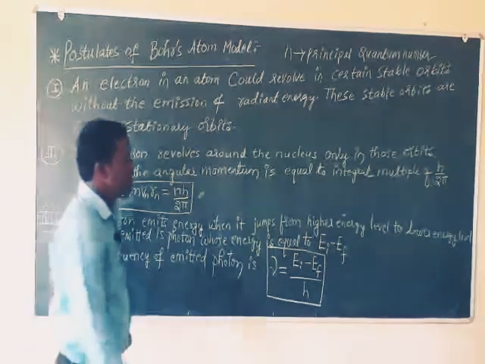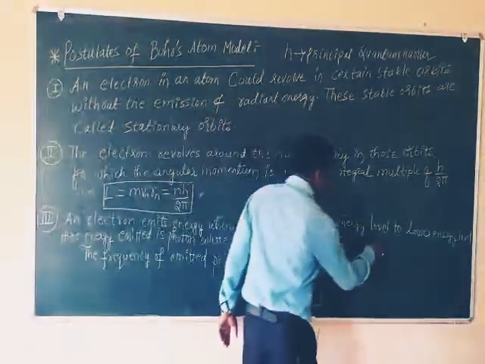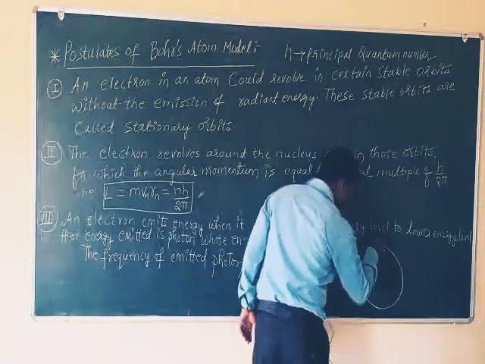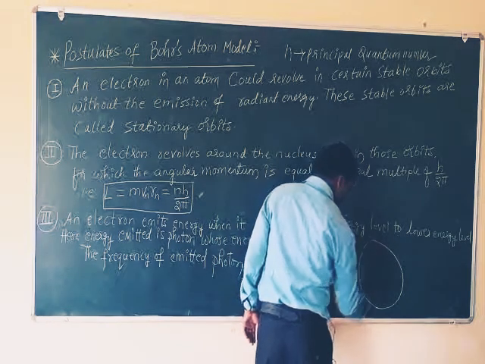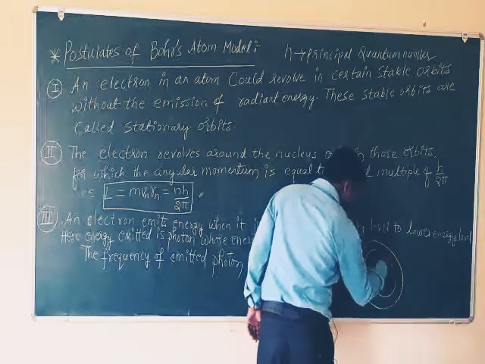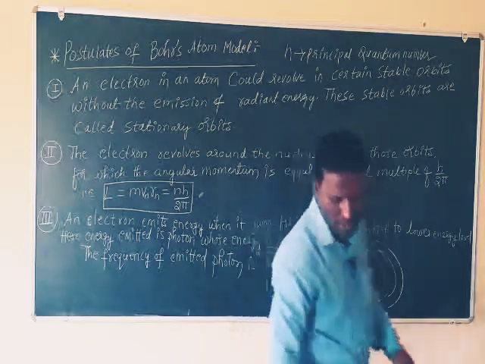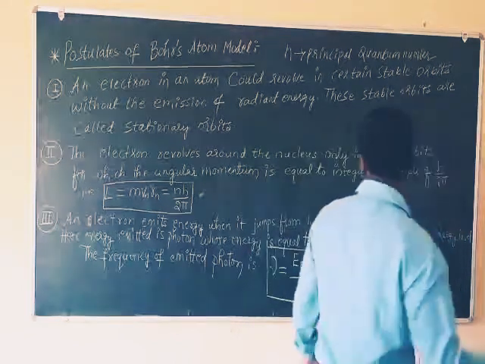So imagine here, this is the atom, these are the orbits. I want to draw it in bigger size.